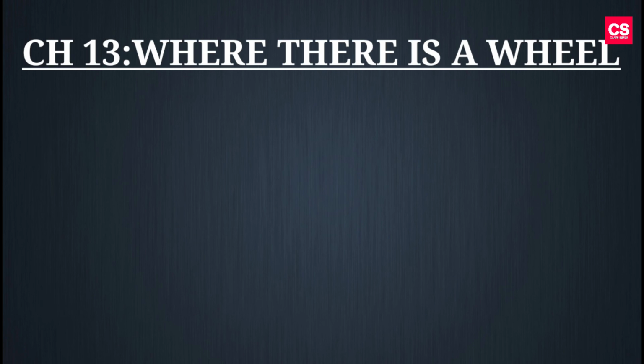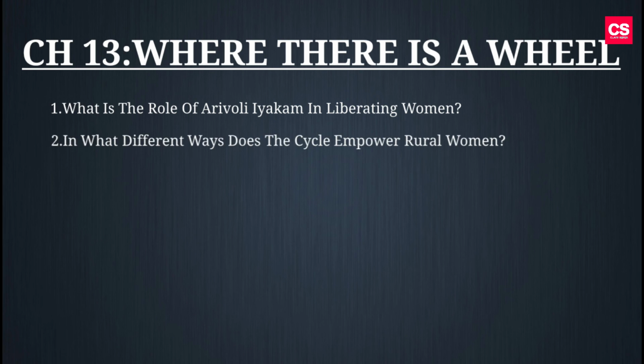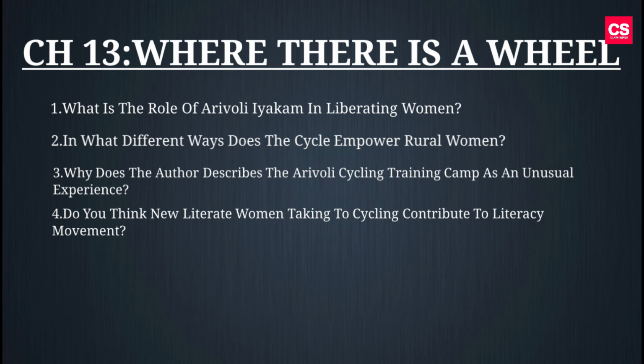Our 13th chapter is Where There Is a Wheel. So here are the 4 markers. First question, what is the role of Arivoli Iyakkam in liberating women? Second question, in what different ways does the cycle empower rural women? Third question, why does the author describe the Arivoli cycling training camp as an unusual experience? Fourth question, do you think newly literate women taking to cycling contribute to the literacy movement?